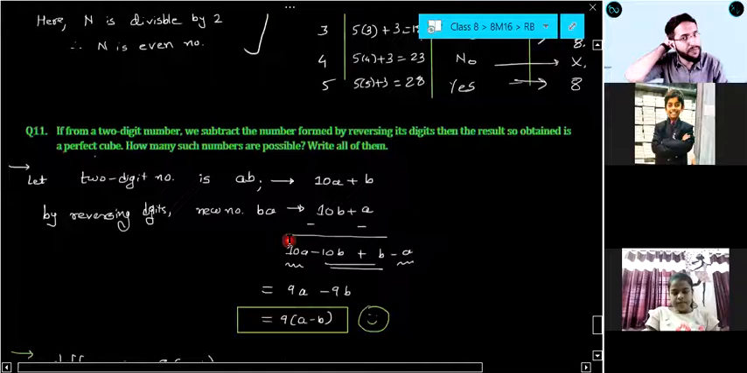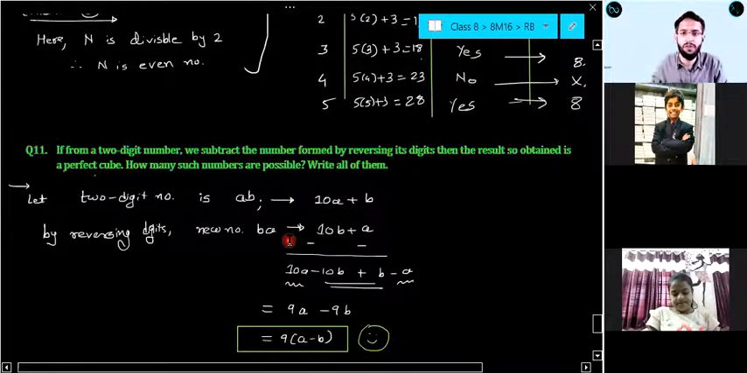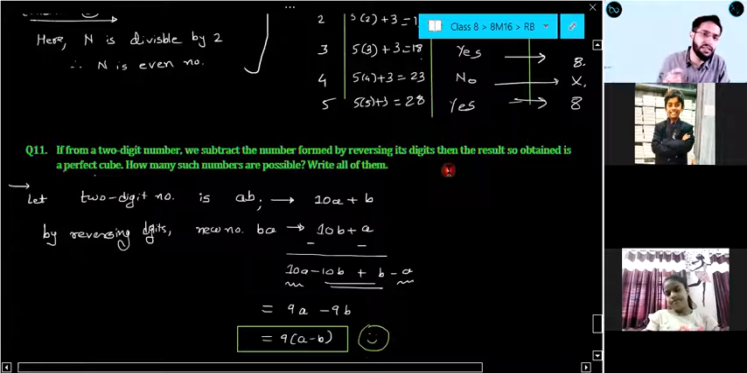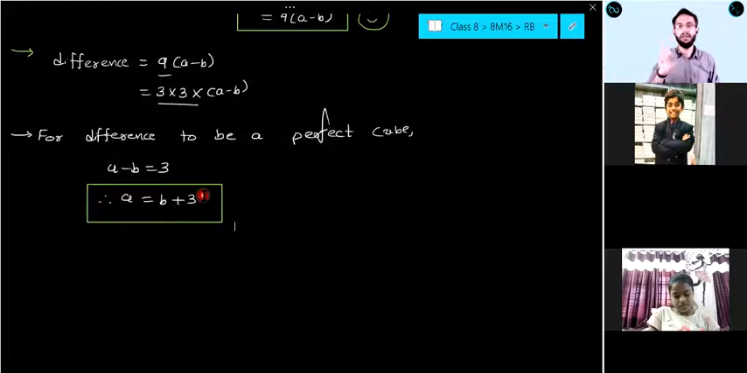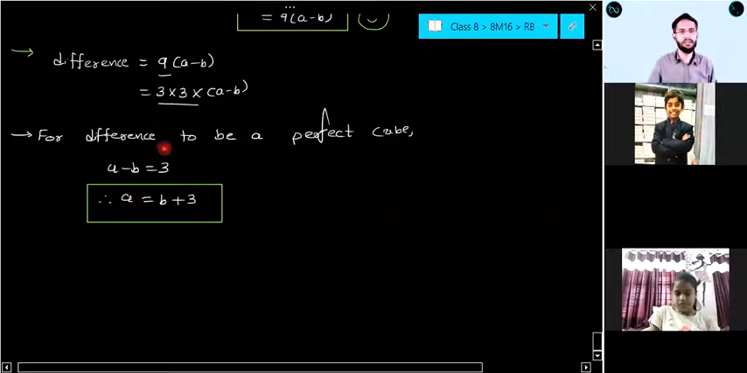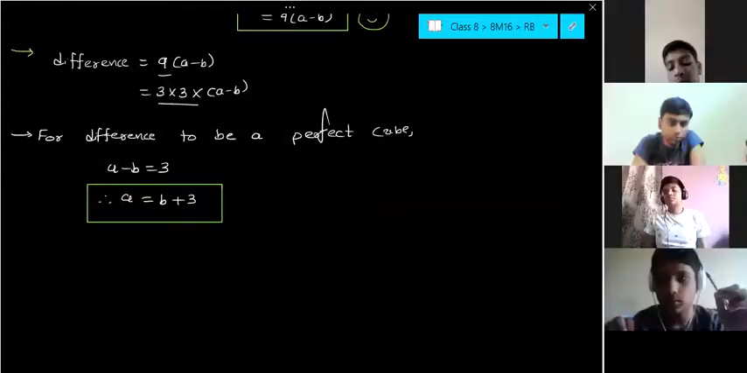Now what they are asking: if from a 2-digit number we subtract the number formed by reversing its digits, then the result so obtained is a perfect cube. How many such numbers are possible? Write all of them. So now we need to find how many such numbers are possible. You all know that a and b both are digits. What are the possible values of these digits? 0 to 9, right? 0, 1, 2, 3, 4, 5, 6, 7, 8, 9. You can tell me yes, everyone.